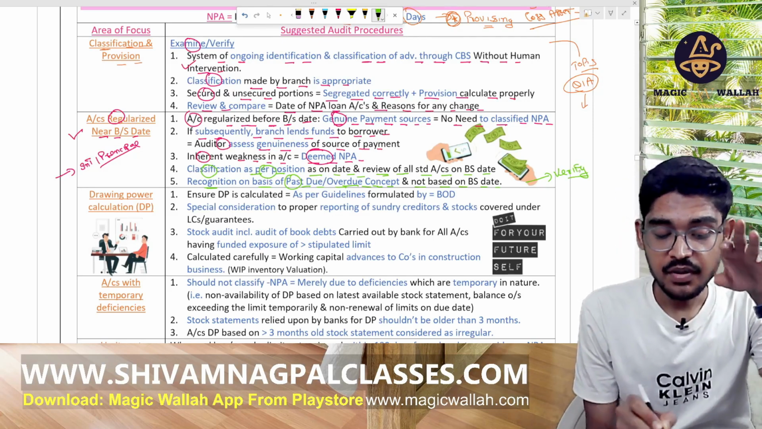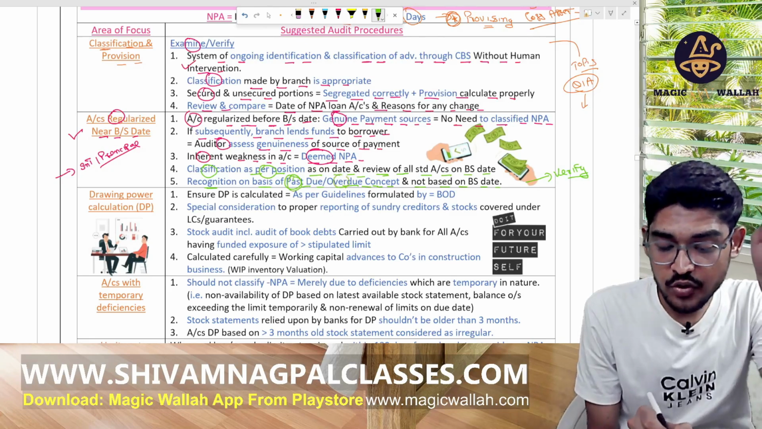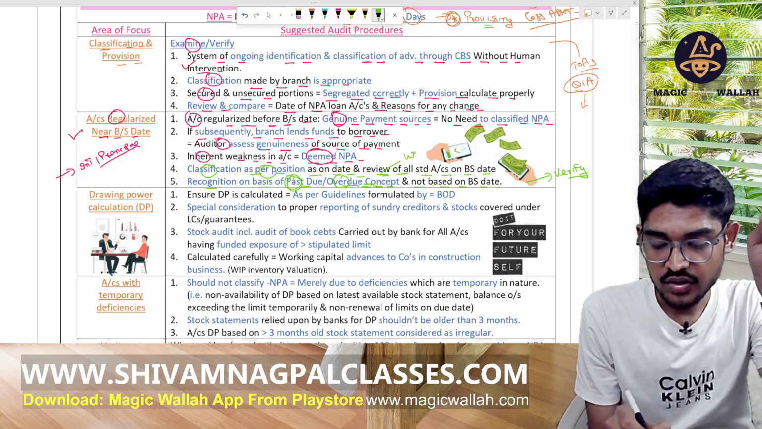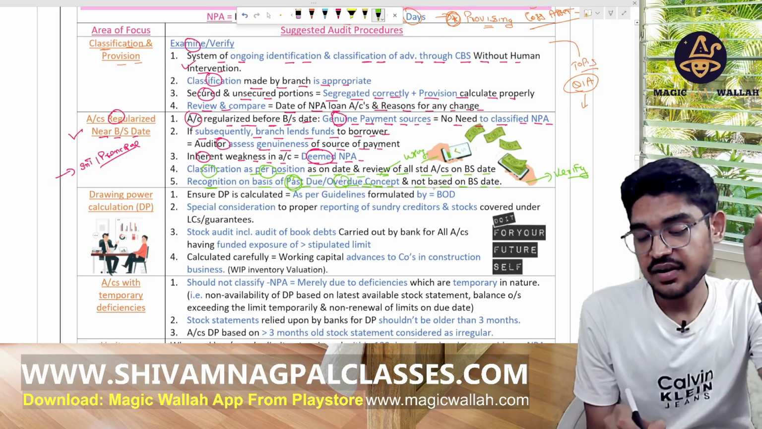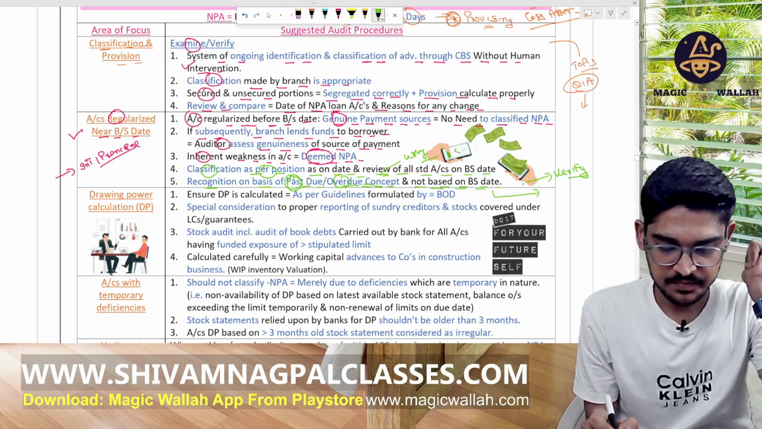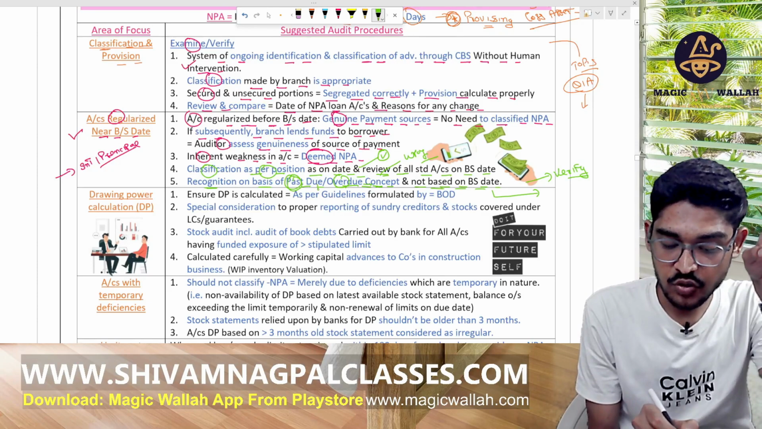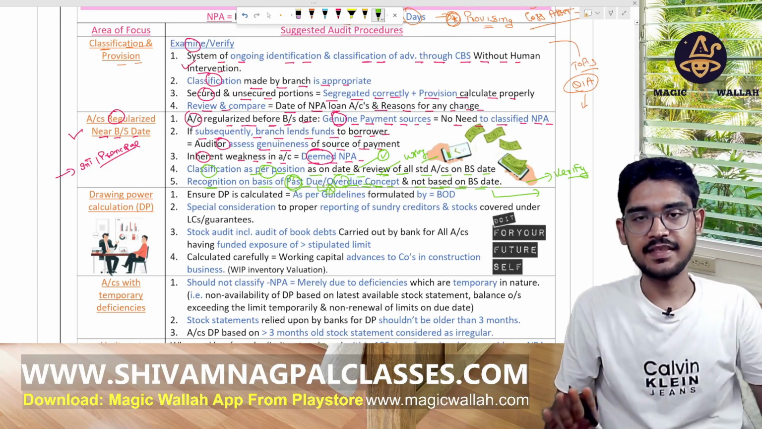Whether any classification is done by the bank on the basis of the past due or overdue concept, this is wrong. So verify that, whether it happens or not, such kind of things. Okay, we have to classify them on the balance sheet date. This one is correct, this one is totally wrong. Verify this. This is clear?